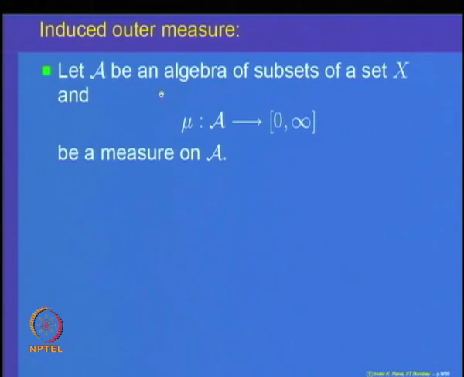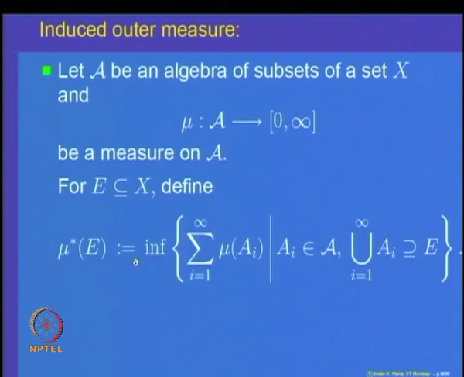Let us take A, an algebra of subsets of a set X, and mu a measure defined on it. For any subset E in X, let us define what is called mu star of E. What is mu star of E? Given the set E, you cover it by sets A_i in the algebra. Take a covering of E by the sets A_i in the algebra, and you know the size of each set A_i.